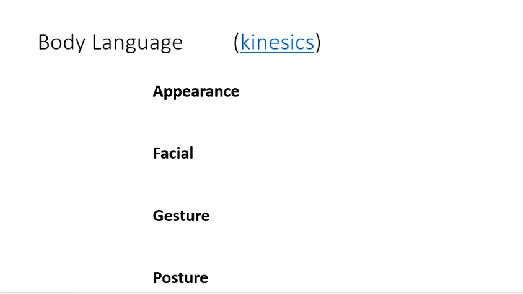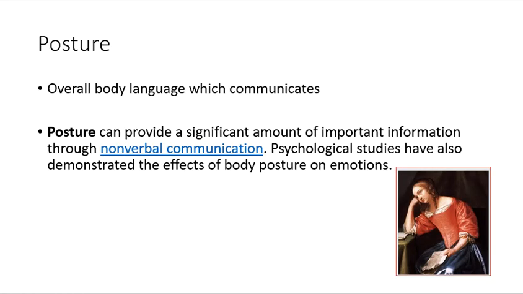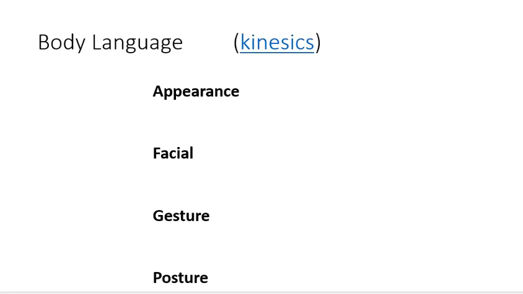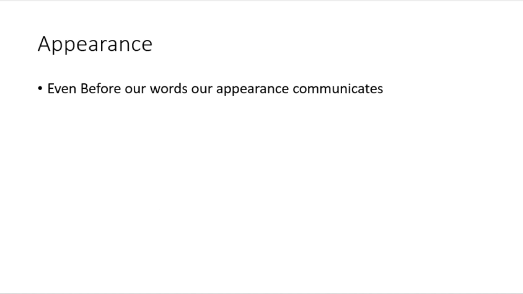Then eye contact is also part of the body language, but this is also a major part, so that's why we are taking it as oculesics, eye contact. We'll talk about it later on. First let's talk about the appearance. So appearance communicates whenever we are involved in any communicative instance. Even before that communicative instance, our appearance communicates.